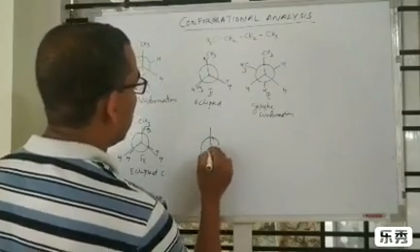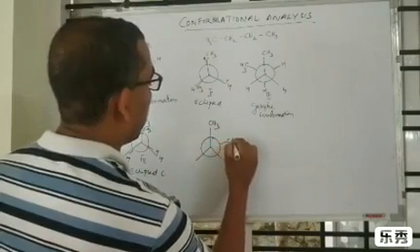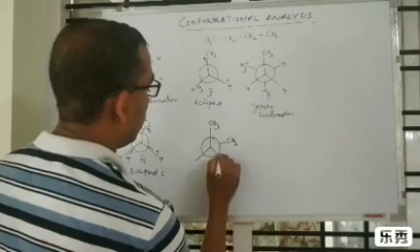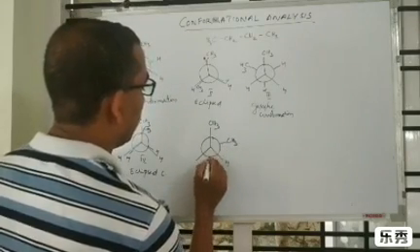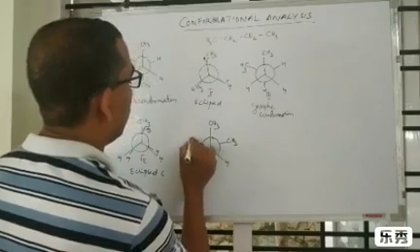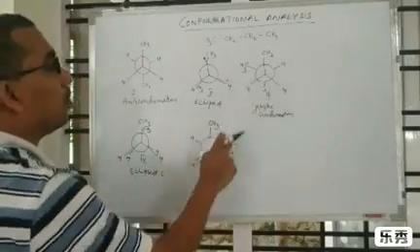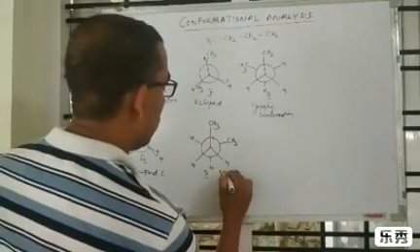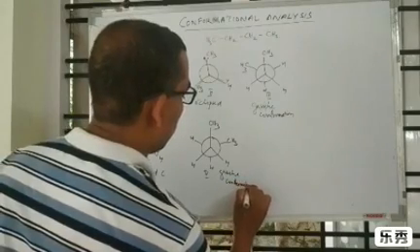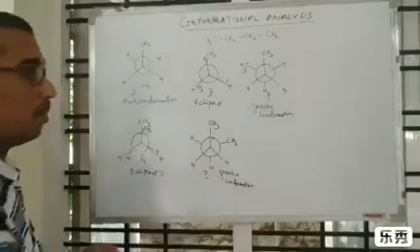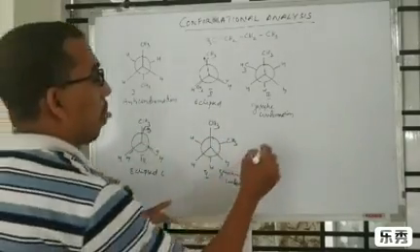Then after rotating 60 degrees, again a gauche conformation, the fifth one. This is similar to the earlier gauche conformation. Staggered conformation, same as the gauche conformation.